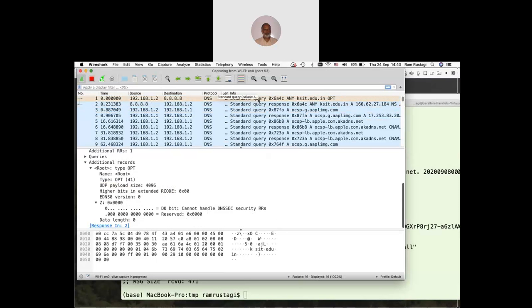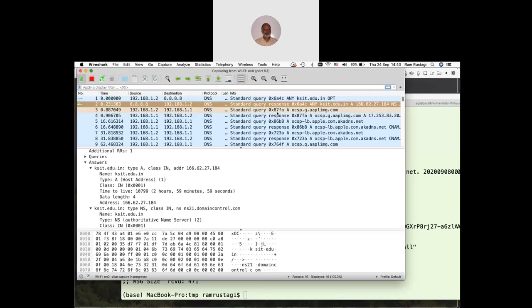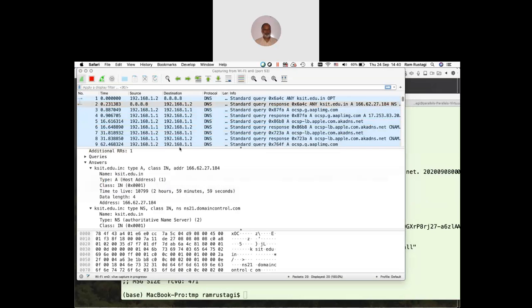So we made a query, this is a response. So there are different sides, you make a query, you get a response. So analyze, make sure you put a capture filter of port 53, and you get all the messages. So this tells you the actual format.